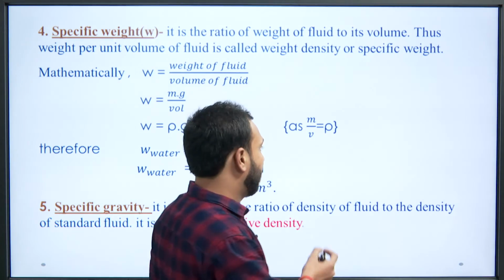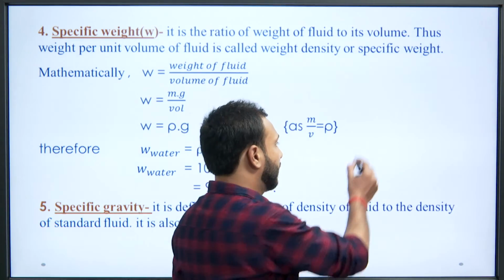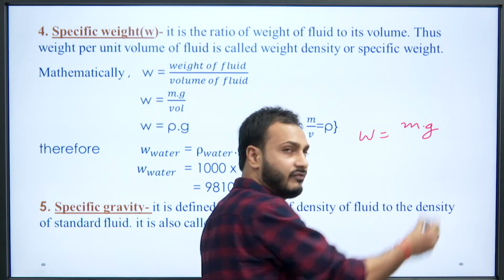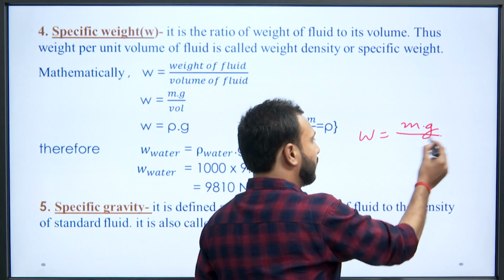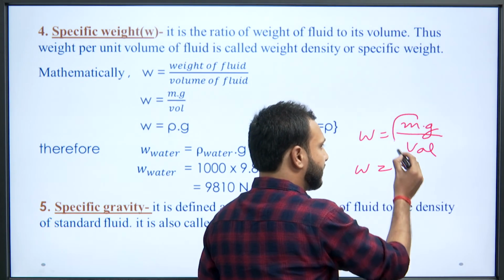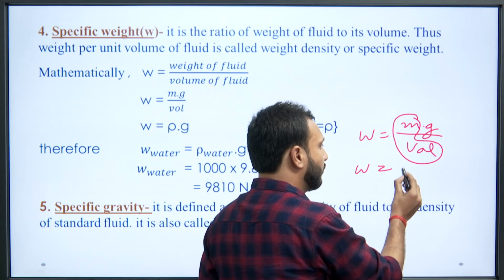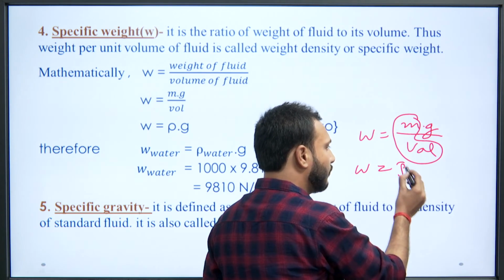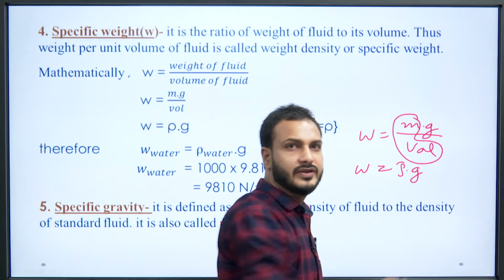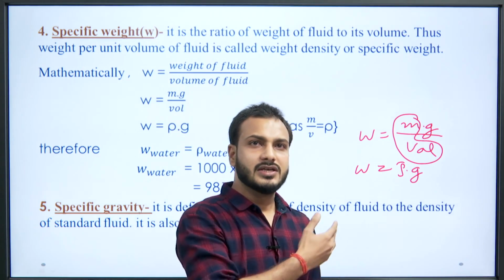Weight of the fluid means m into g, and then volume. Now we can see that this term, mass upon volume, is simply rho, that is our density, and then we multiply by g. This is the specific weight.